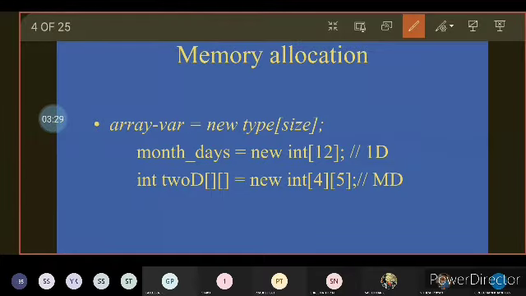So here if it is an integer, then you have to give it as int followed by monthdays equal to new int of 12. If it is a two-dimensional array, then we can give int 2d with two square brackets followed by new int with two sizes.